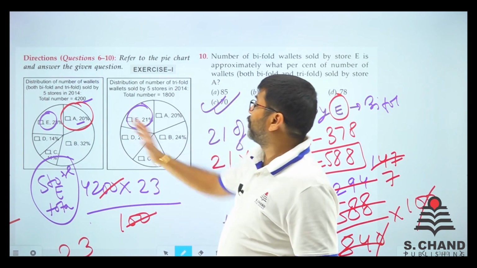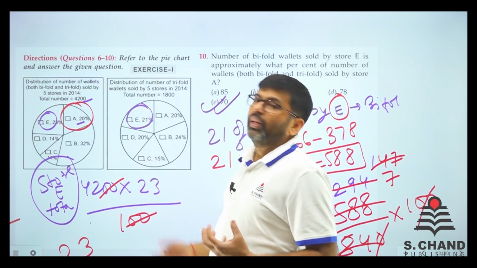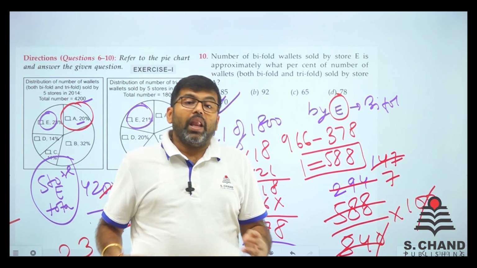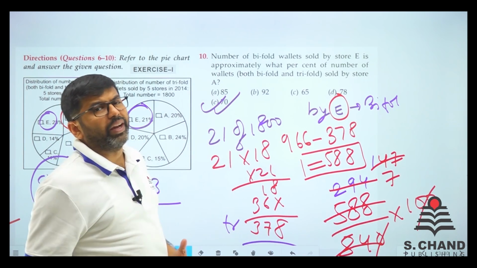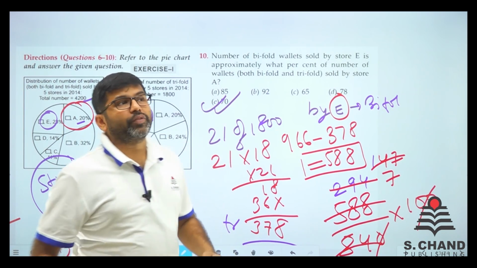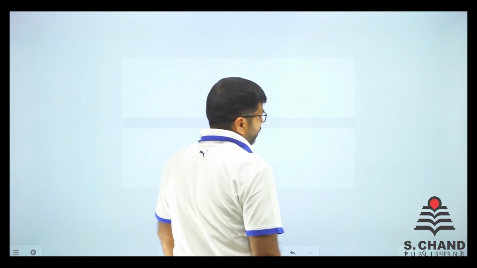Now you understand if these two DIs come in an exam, how to interpret them. That is why it is known as the data interpretation part. Let's move on to some more DIs, more pie charts. So we have done 2 questions from exercise 1. Let's move on to some other exercise. Let's say exercise 3.